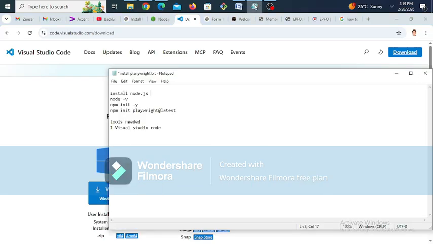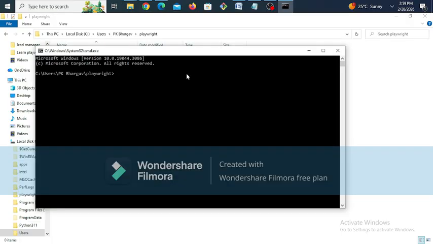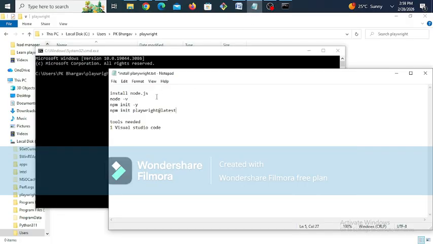So now it is time to run the commands and install Playwright. I am going to the folder. This folder is already created. I am going to the command line. I open the command line and I will run certain commands to install Playwright.